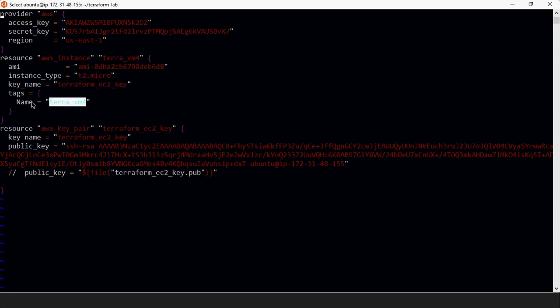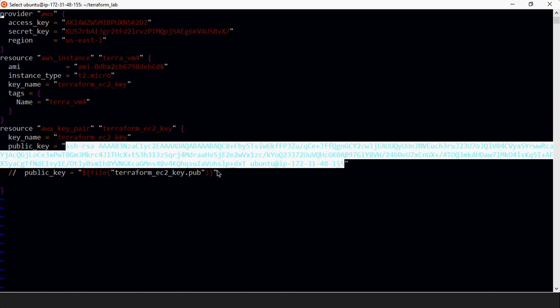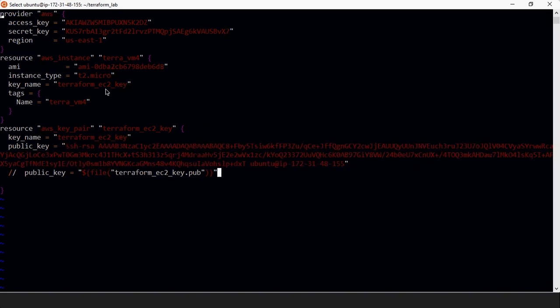And this is the tag name of my EC2 instance which is going to be created. And now here I am mentioning which key pair I am going to use, and what public key I am going to use for this to be added to this EC2 instance so that SSH connection is feasible. So this is the name of that key file. This is the same. Here I am giving the public key. Public key I can copy from the console where this is being generated, and here I am mentioning the public key file path.